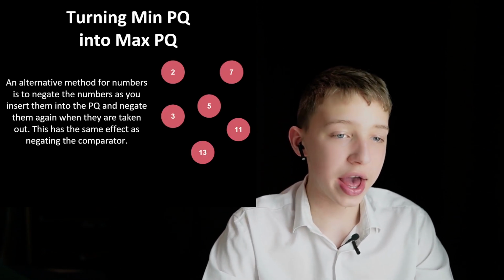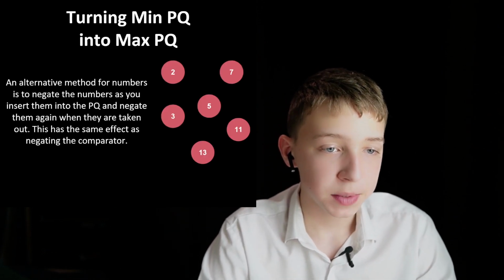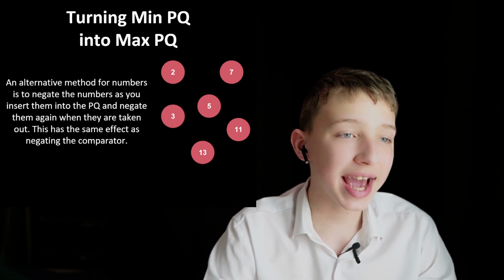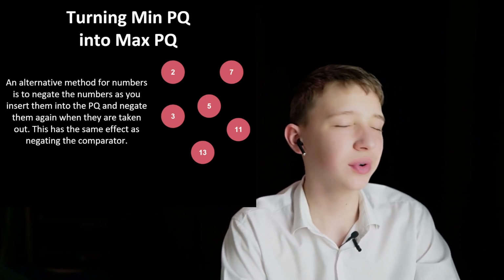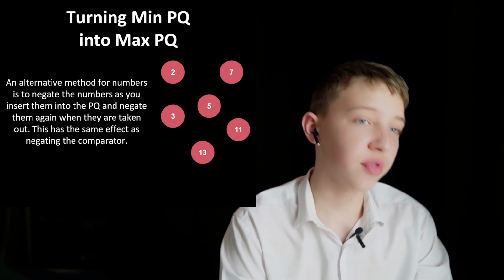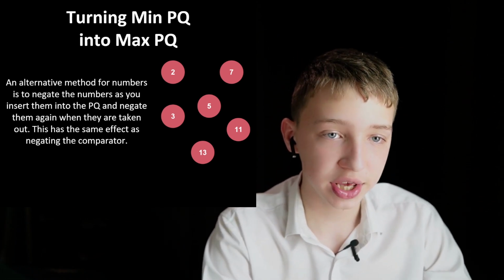There is also an alternative method to turn the min priority queue into a max priority queue.